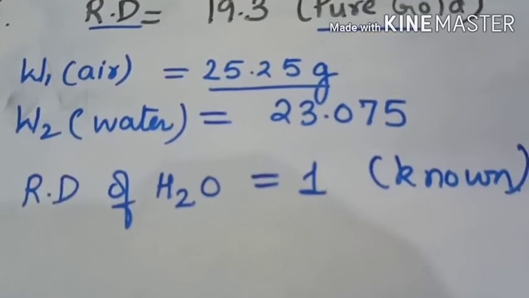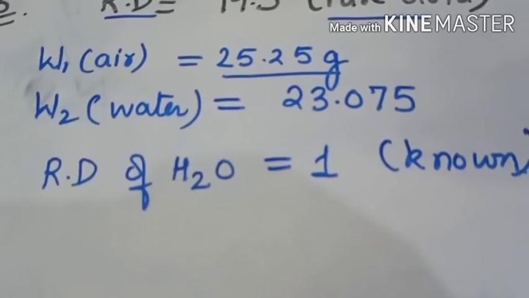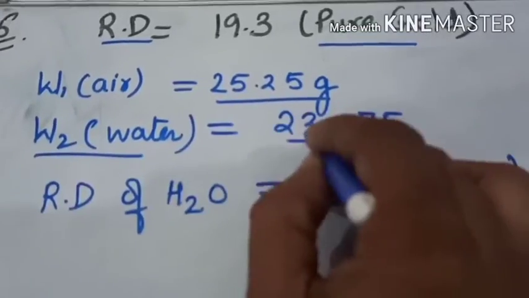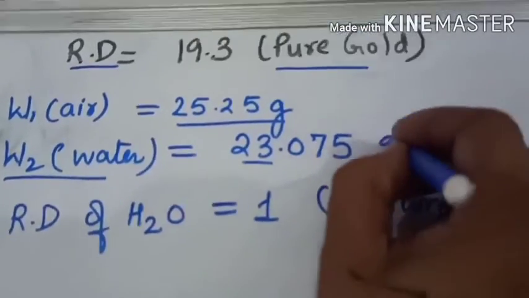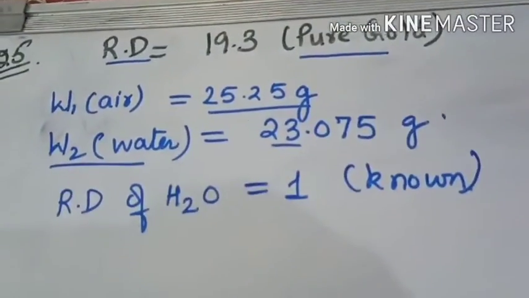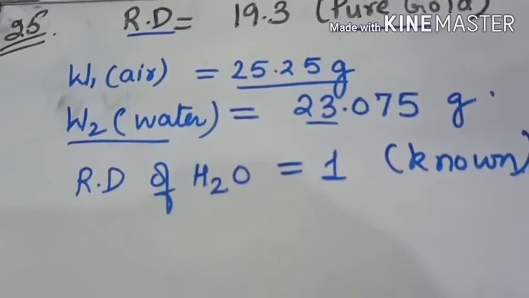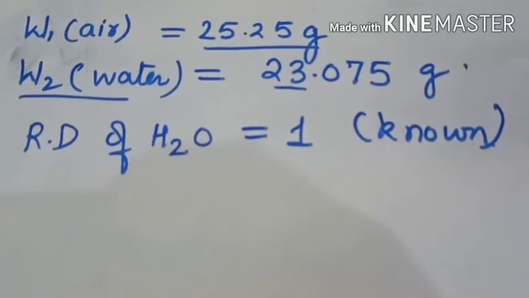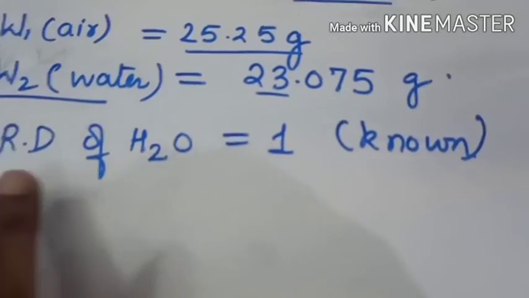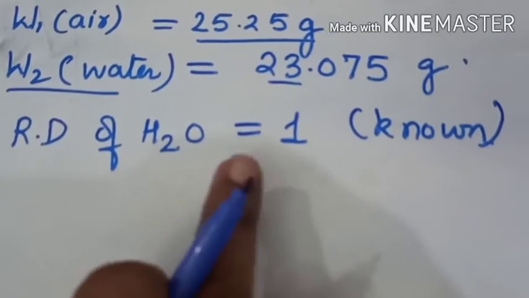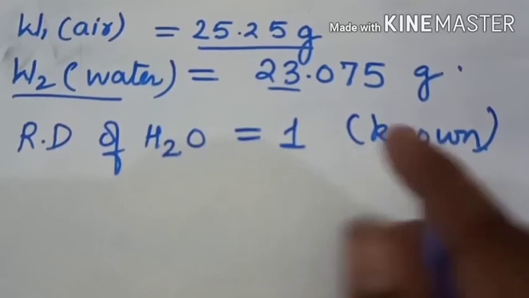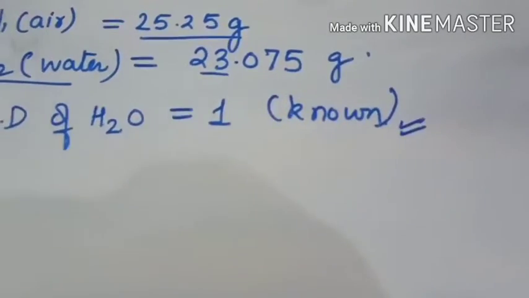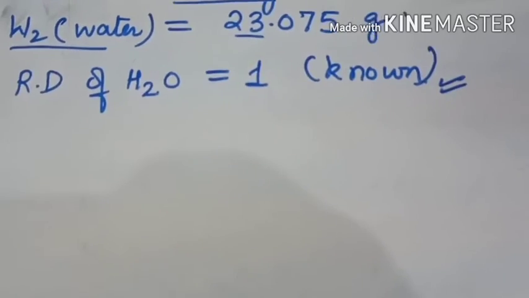The clever customer weighs the bangle immersed in water, that is 23.075 gram in water. With the help of suitable calculation, find whether the ornament is made up of pure gold or not. So relative density of water is 1. That is known. That means this will not be given in the question. You have to know it.